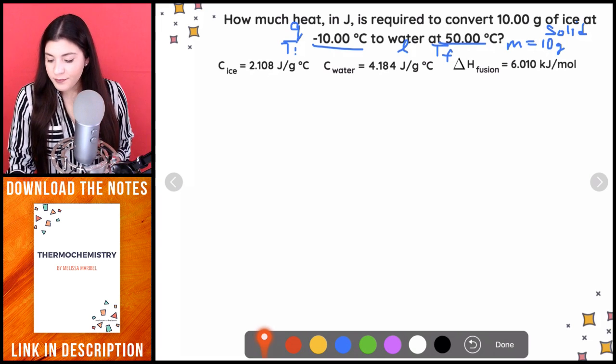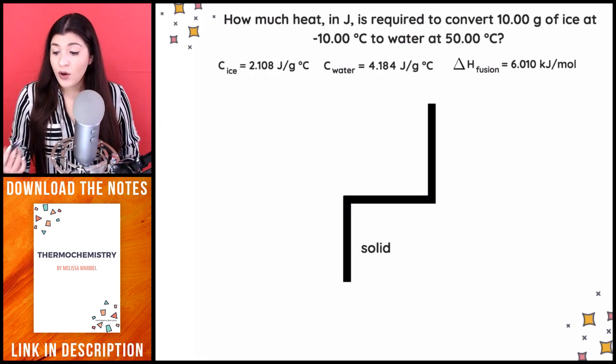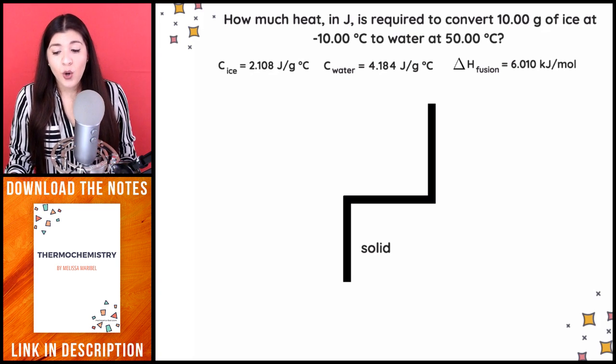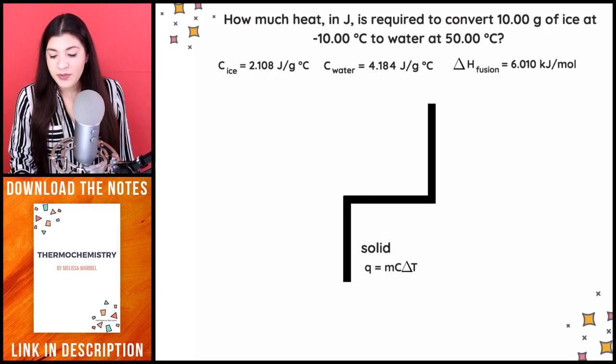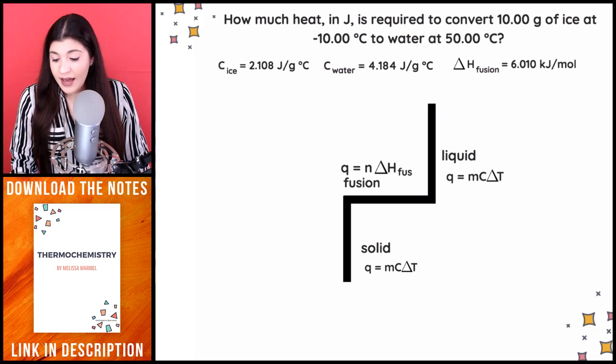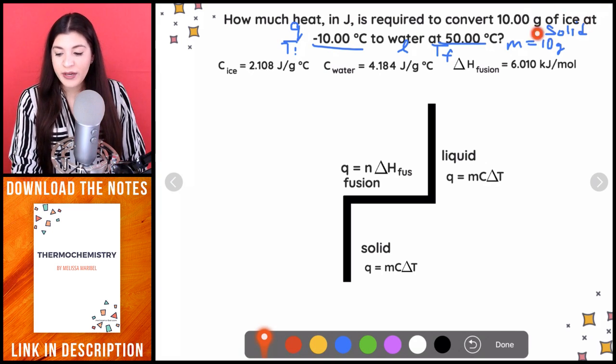So let's draw this. What we would start with is a solid because we stated, okay, it's an ice, right? It's an ice right now that's in its solid state. And then it's going to water, so I know that has to be a liquid. So these are the formulas that we're going to see. And I know this, by the way, once again, I figured this out because it just told me ice to water. That was the hint right there. Ice is our solid. We're going up until water, which is a liquid.